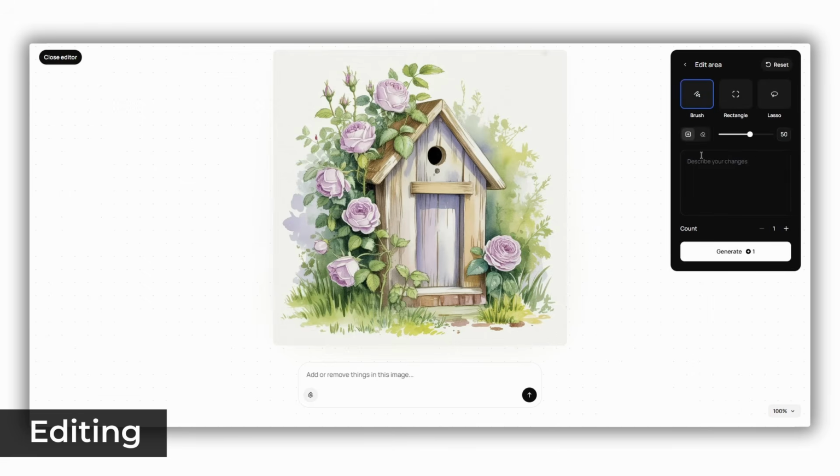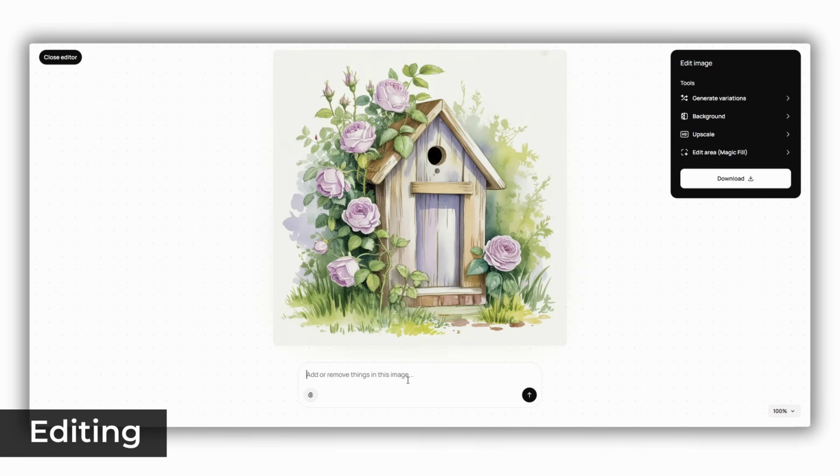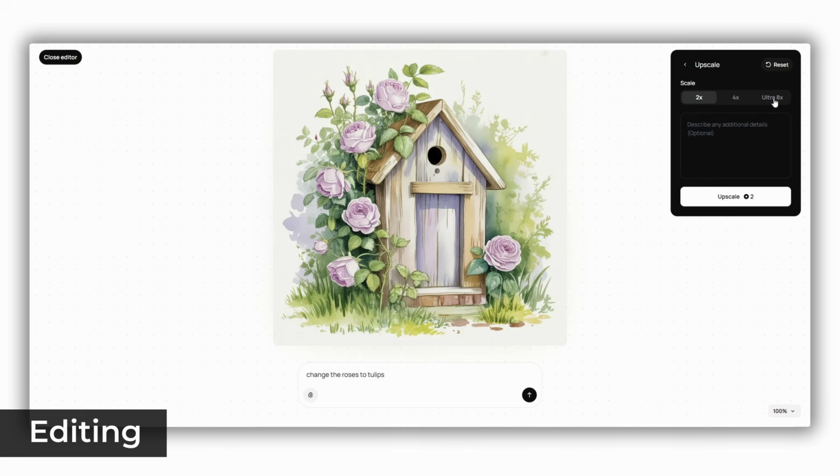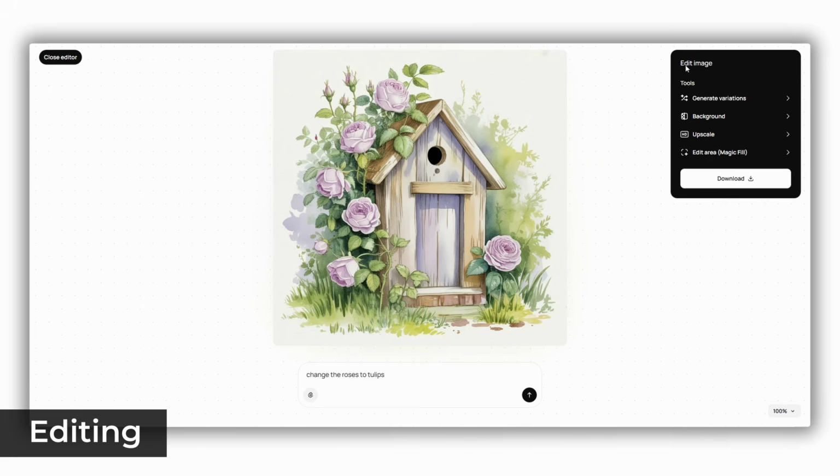Ideogram has a built-in editor, which is a mix of the Midjourney area correction model and simply tell me what to change from ChatGPT and Nano Banana. Also, they have background removal and upscale, very handy. Currently, I don't have a paid subscription on Ideogram and editing is a paid feature, but you get the idea.